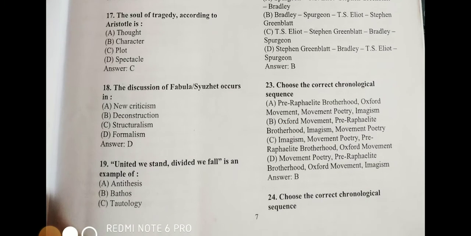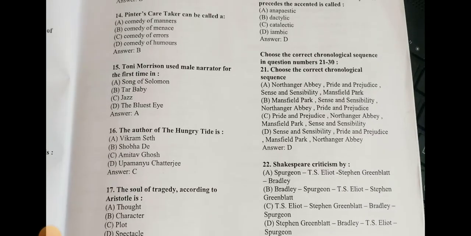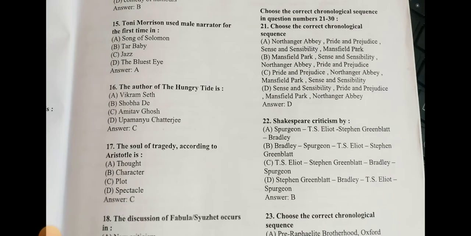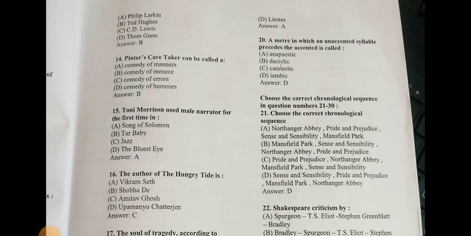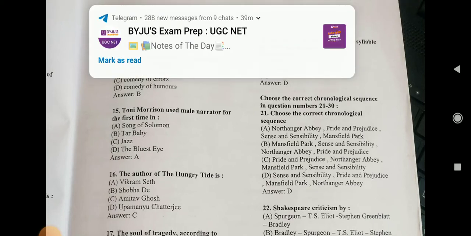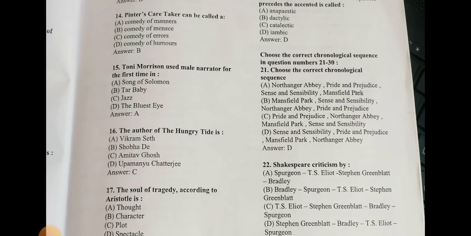The discussion of fabula or syuzhet occurs in formalism. United we stand, divided we fall is an example of, right answer is antithesis. A meter in which an unaccented syllable precedes the accented syllable is called iambic pentameter.